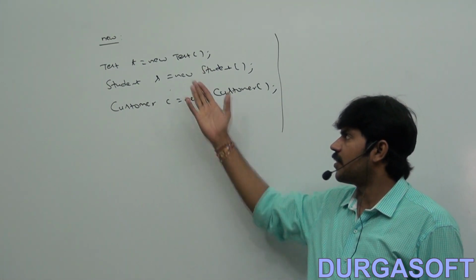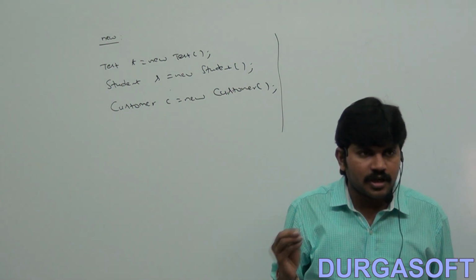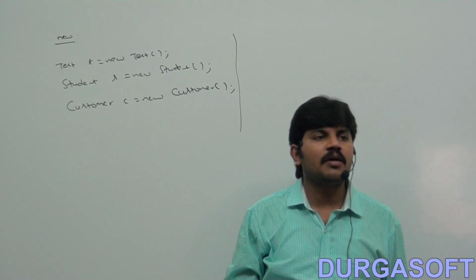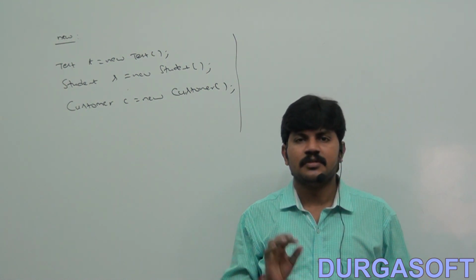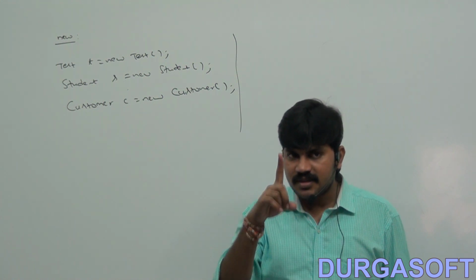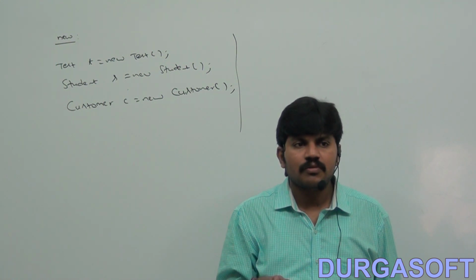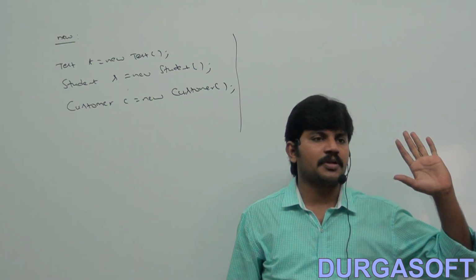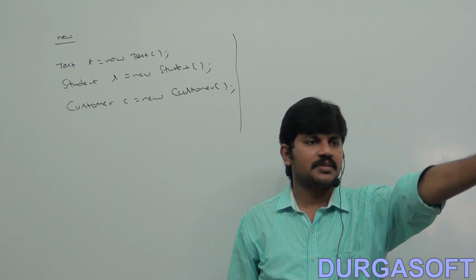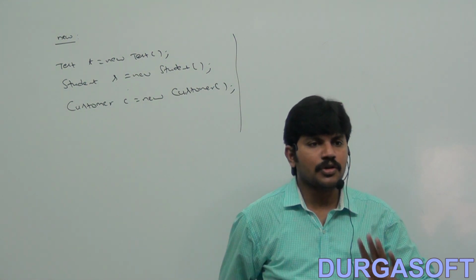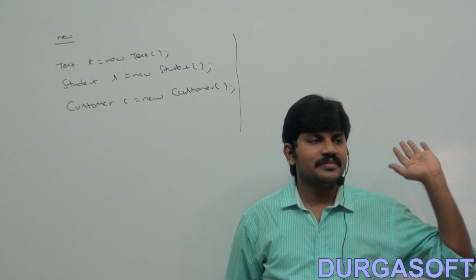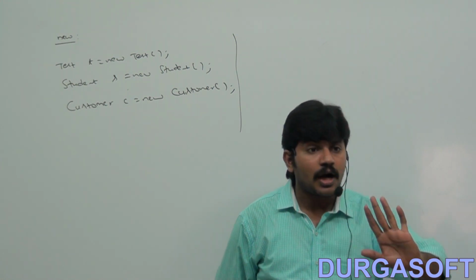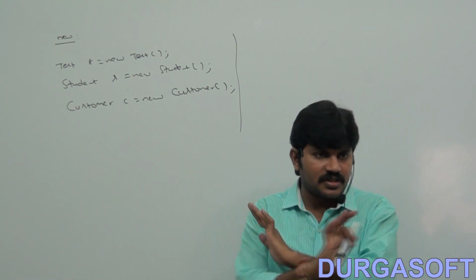Then, sir, new is already there. We can create objects by using the new operator. What is the need of the newInstance method? Simple point: there are some places where we can't use the new operator. In that particular case, we have to run the show with the newInstance method. Assume that the newInstance method is not there. Then we have only the new operator.